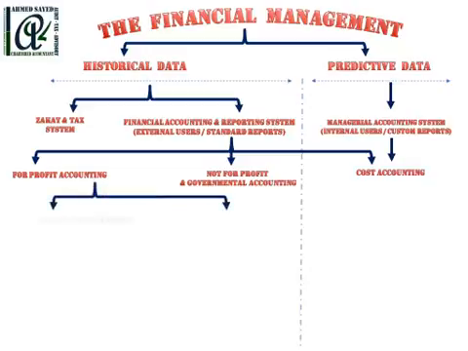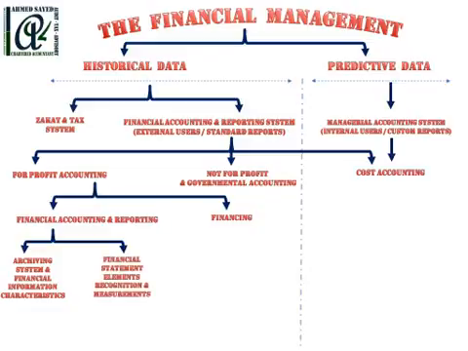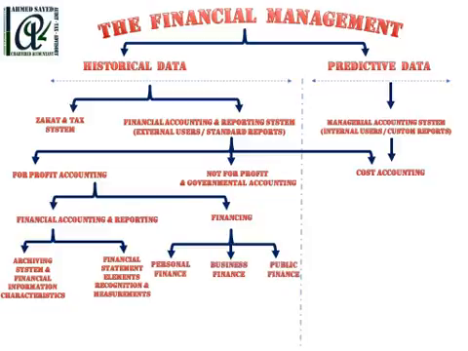In discussing the for-profit accounting, we will deal with the financial accounting and reporting, and financing. In the financial accounting and reporting, we will cover the archiving system and financial information characteristics, and financial statement elements recognition and measurement. For financing, we will cover personal finance, business finance, and public finance, which is the link between the not-for-profit and the for-profit.